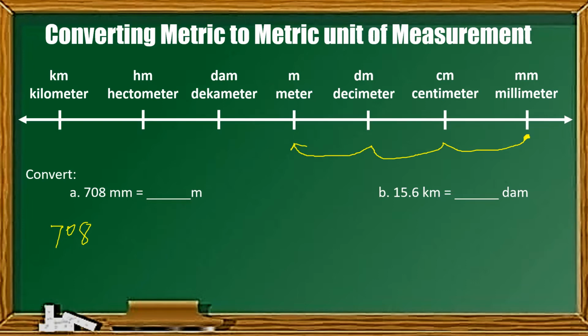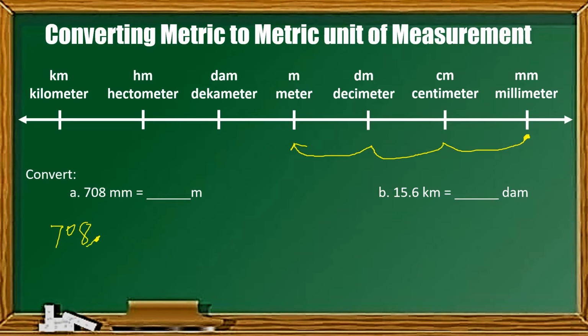Now, anong gagawin natin since nakuha na natin yung movement? Yung movement na yun din ang gagawin natin dito sa ating given. We're going to look for the decimal point in this given. In this case, wala siyang decimal, ibig sabihin nasa dulo yung decimal point. Then yung movement natin dito sa illustration, ganun din ang gagawin natin dun sa decimal. Since nag-move yung ating given from millimeter to meter papunta sa left, ganun din yung ating decimal. We're going to move this decimal according to the number of movement in the illustration. Naka-move tayo ng tatlo, yung decimal, igagalaw din natin ng tatlo pakaliwa.